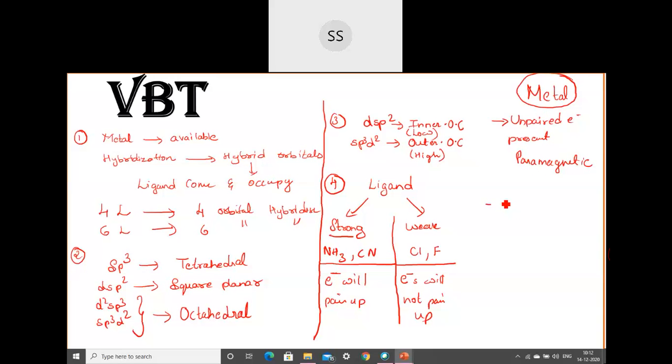But if you find there are paired electrons, if electrons are paired in the metal, then they will be diamagnetic in nature.